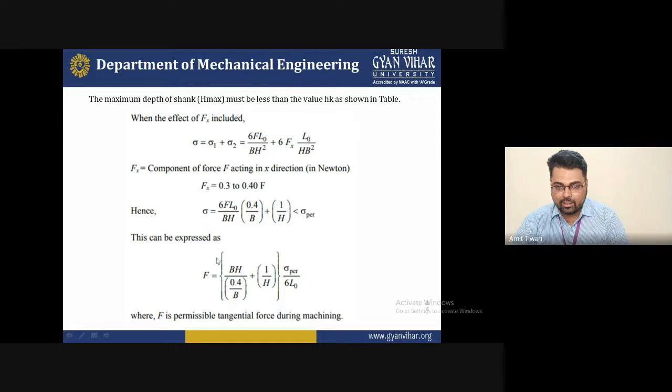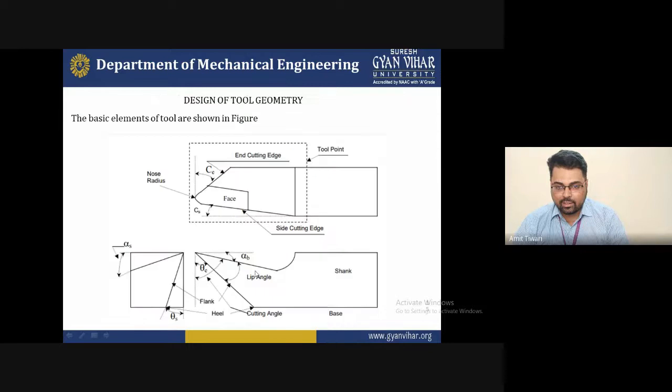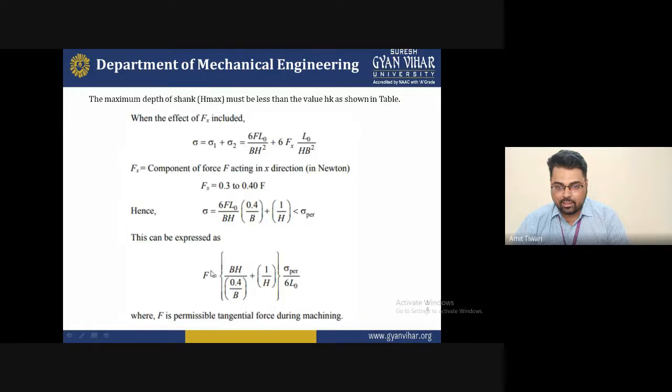And F is equal to curly bracket P H divided by bracket 0.4 B divided by bracket close plus bracket 1 upon H close, curly bracket close, sigma upper plus sigma L0, and finally F is the permissible tensile force during the machining. So you can put the formula. Finally we can derive the formula to find out the permissible tensile forces during the machining.